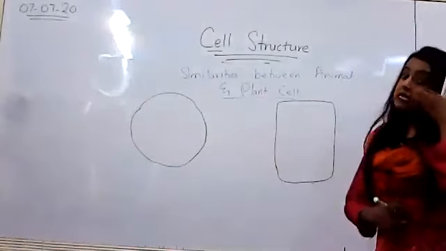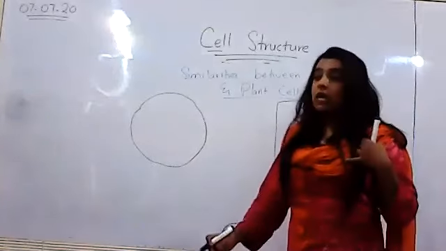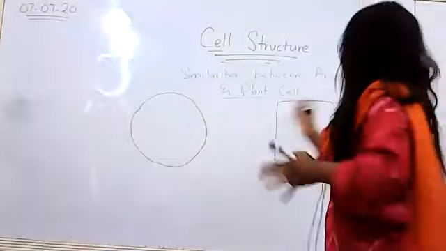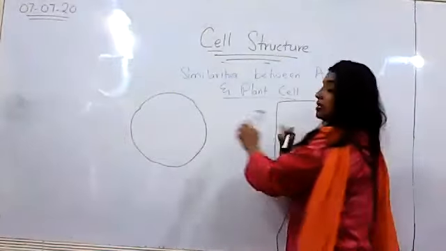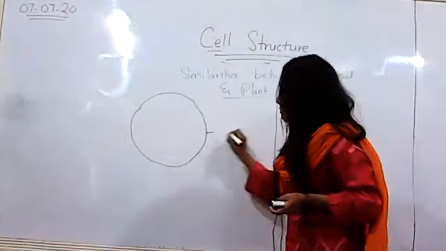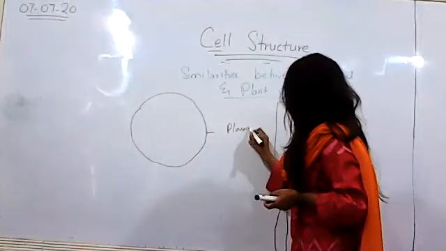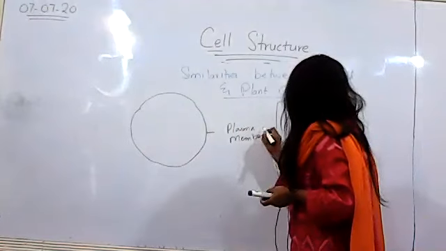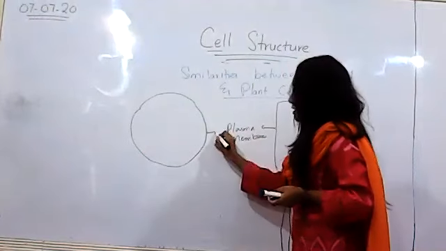So the first basic similarity, the first similarity that is also a similarity between a eukaryotic and a prokaryotic cell, that is the presence of the plasma membrane. The plasma membrane is present in both animal and plant cell.